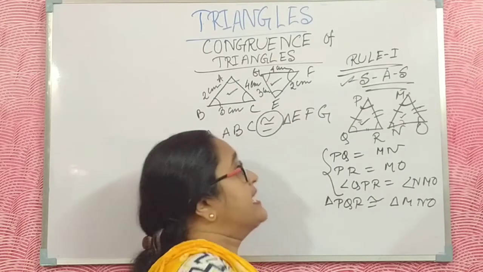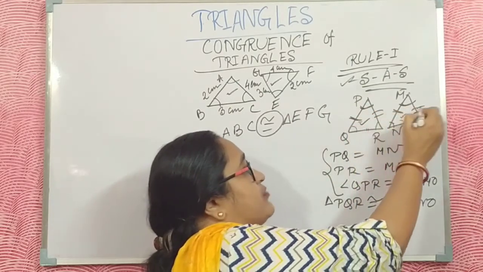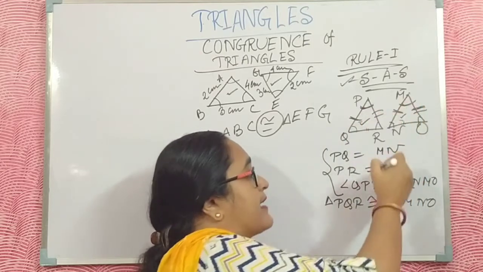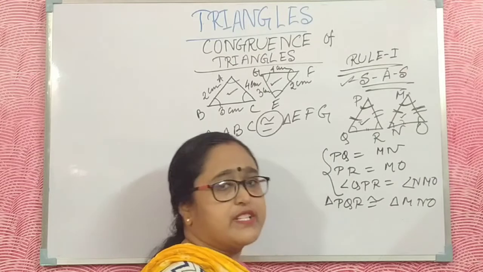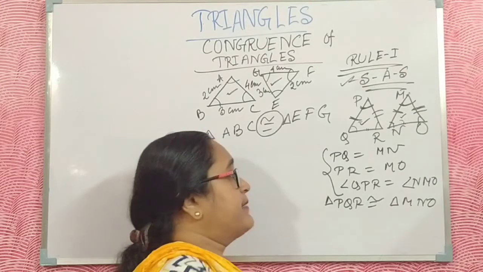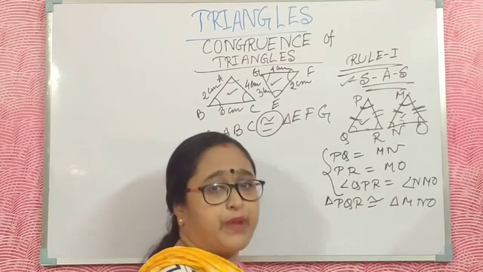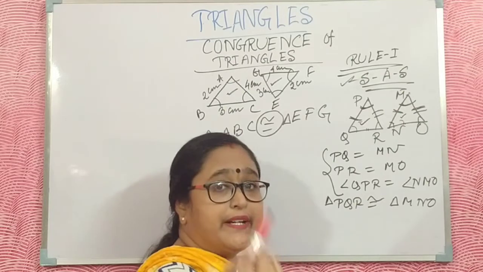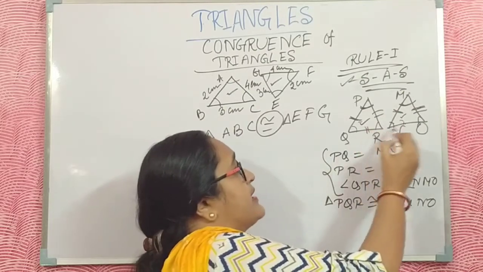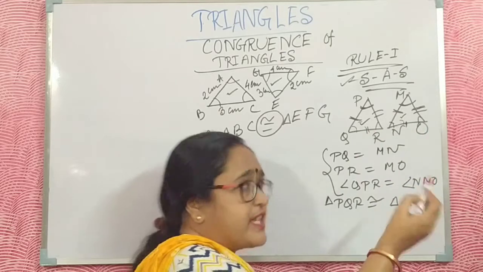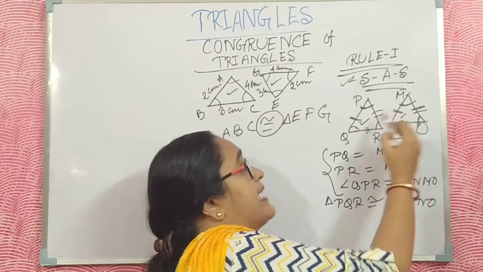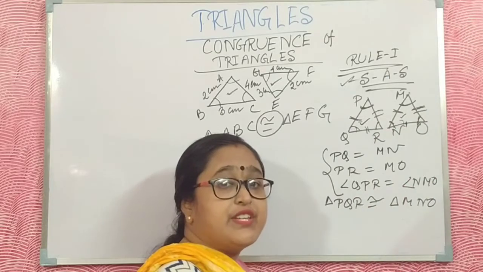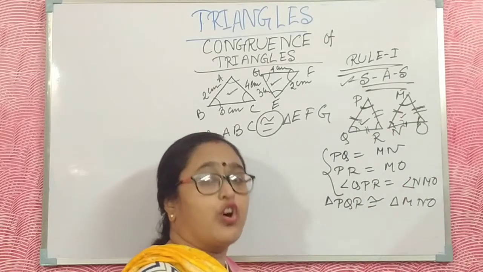If two sides are equal and the angle in between is also equal, then we say the two triangles are congruent. What is the meaning of congruency? If these three properties apply, then automatically the third side is also the same, the other two angles are also the same, and the area is also the same. This is the first rule of congruency.